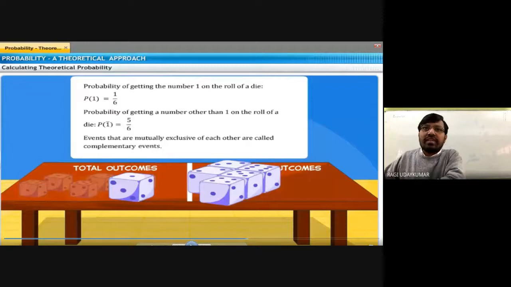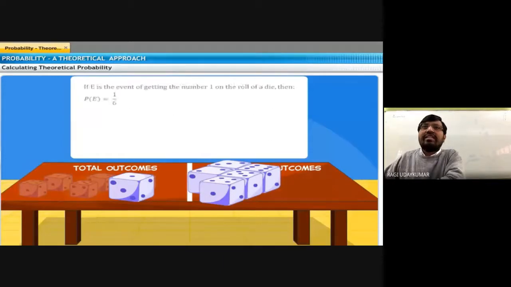These two events are mutually exclusive of each other and are called complementary events. What do we call them? Complementary events.